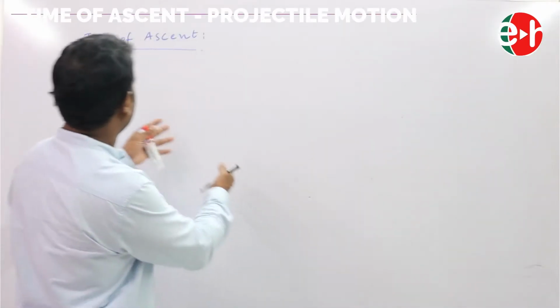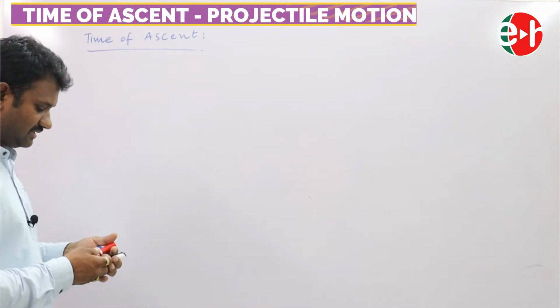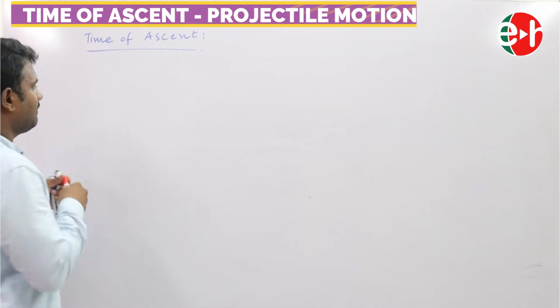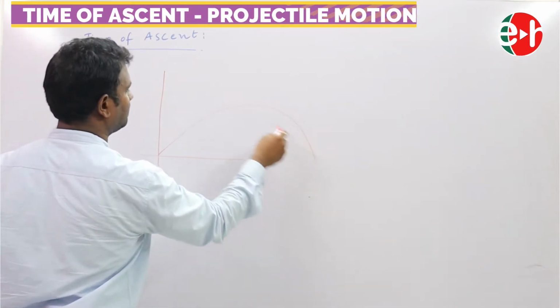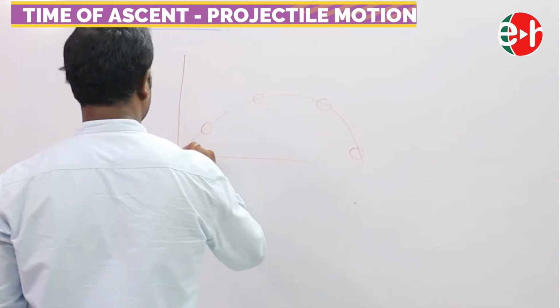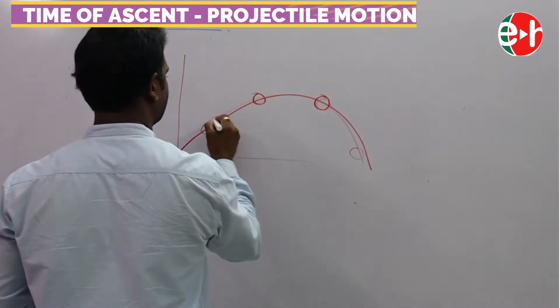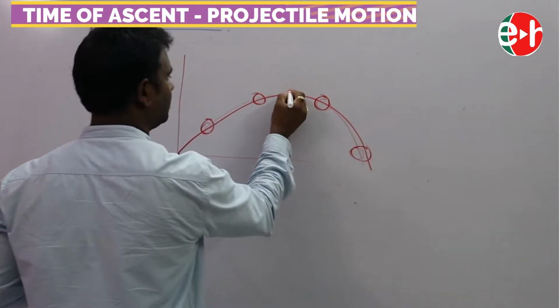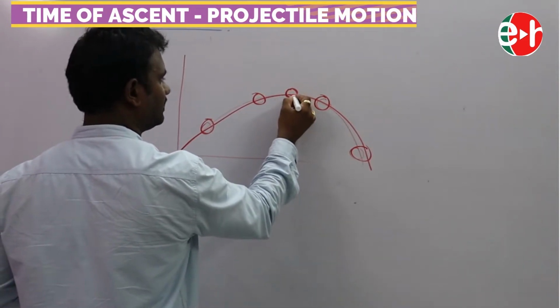Well, come here. My first topic is the time of ascent in case of a projectile. See, as we discussed previously, this is a parabola which is moving like this. Say this is the highest point. After that it comes like this.